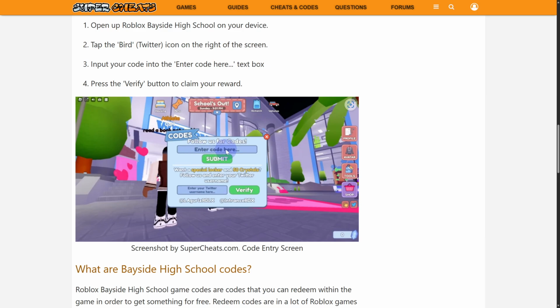You can see in the screenshot, and then click on this verify button. It will be just verifying and validating your code. Eventually, once it is validated, you will get your rewards and benefit out of it. So it is that simple.